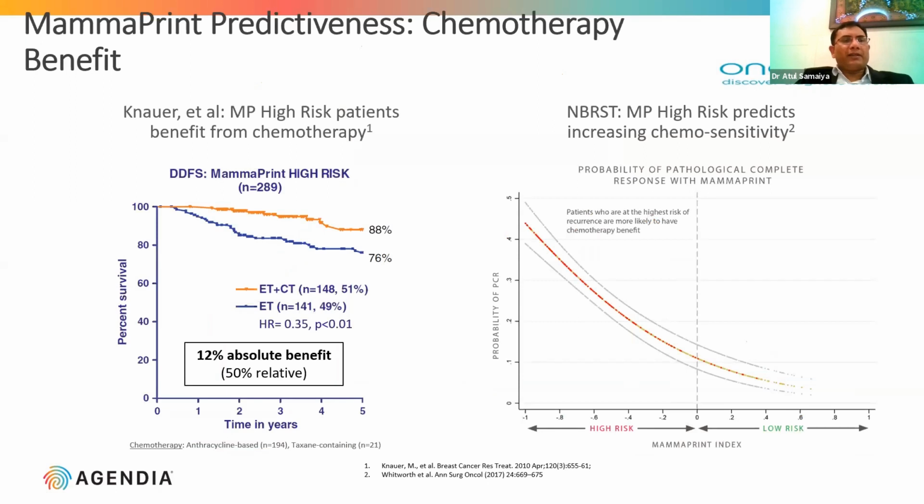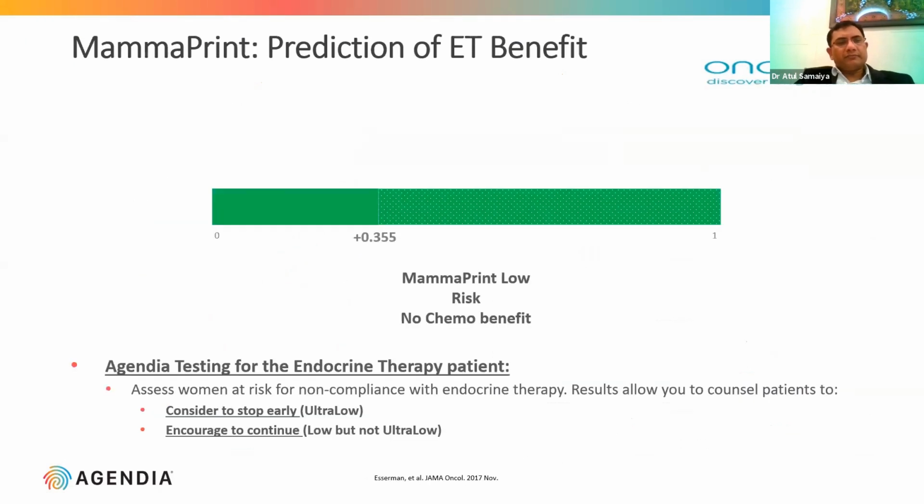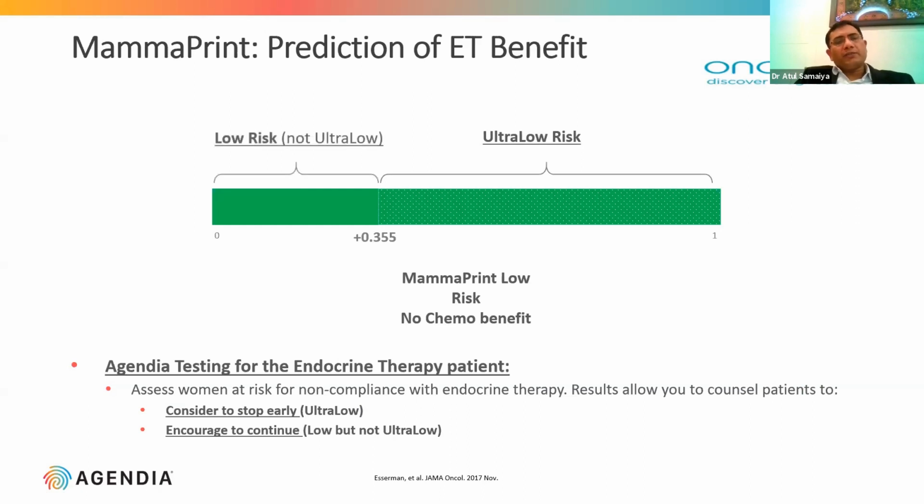So this chemotherapy benefit, in the initial slide, you have seen 12% in the distant metastasis-free survival, and similarly the increasing chemosensitivity with the high score of MammaPrint. Another important point of the MammaPrint scoring was that they have defined the score low, and apart from this, there is a subgroup which has been defined as ultra low. What is ultra low? If somebody has a score of more than 0.355 up to 1, they have been defined as ultra low risk.